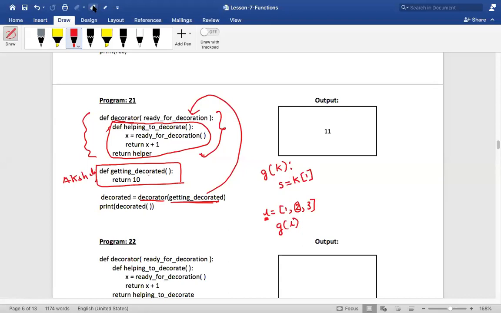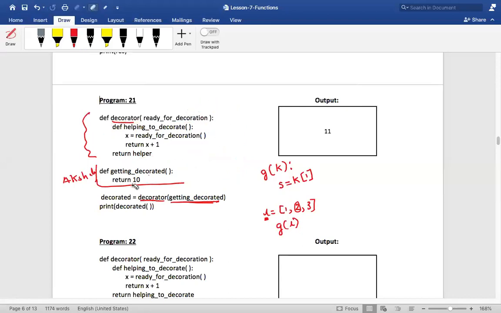Similarly, let me remove all these things from here so that you'll understand. One minute, I'm going to explain this once again. Listen to me. First, whom did I call? The decorator function. I'm calling the decorator function, right? What am I passing? The getting decorated function name, isn't it? So this will go and sit here, correct? So what is this ready for decoration?